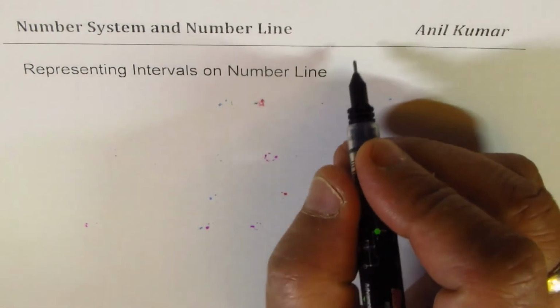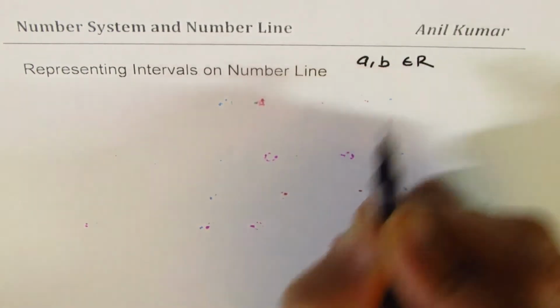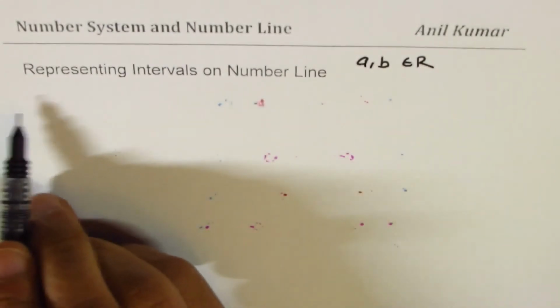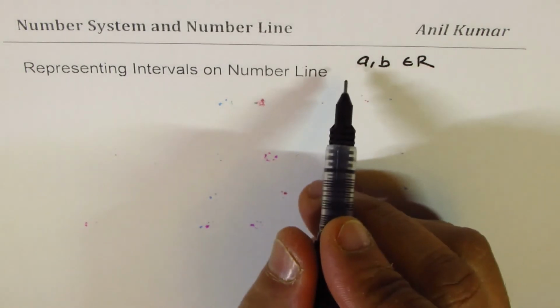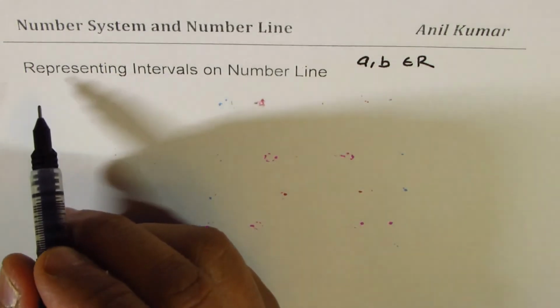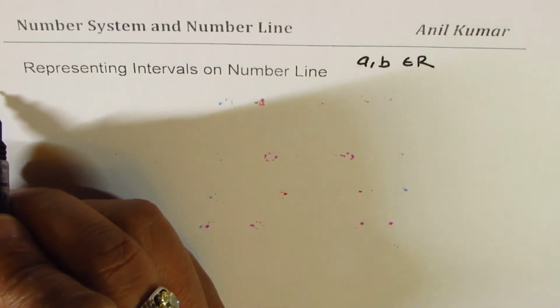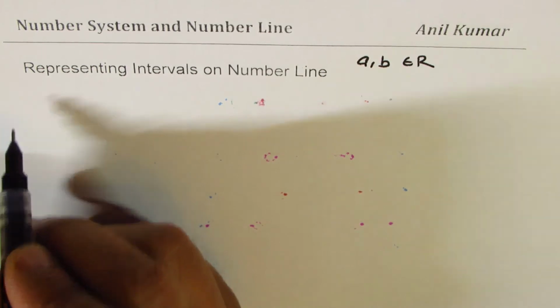In general, we'll talk about two numbers, a and b, which belong to real numbers, and we'll have 9 conditions where we'll show you how we can represent a set of numbers on a number line. All right, so let's begin with one set which does not include the endpoints.